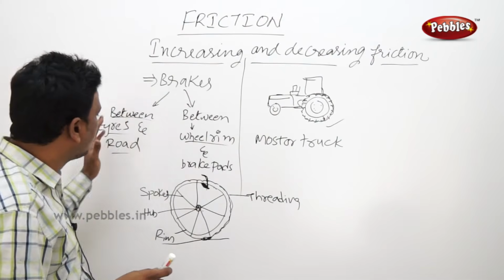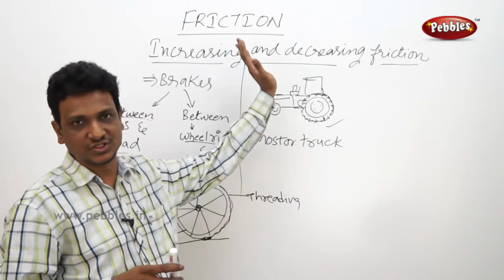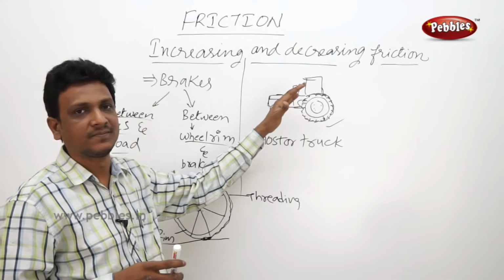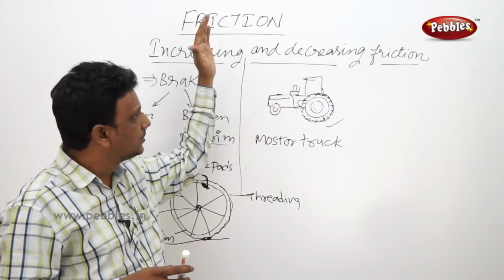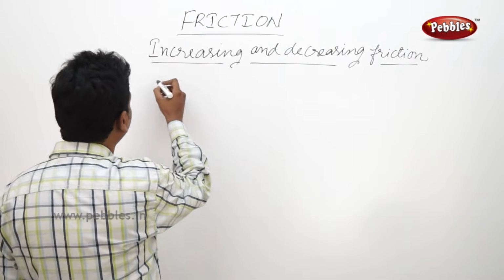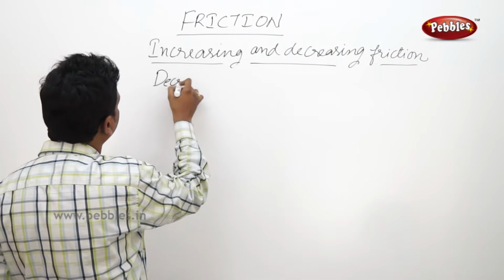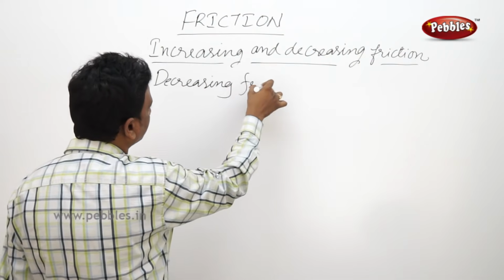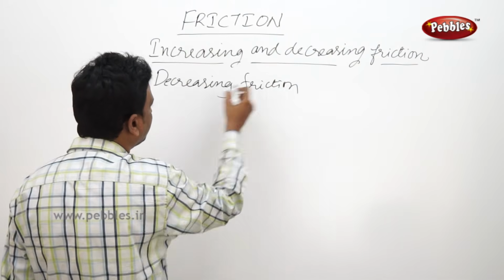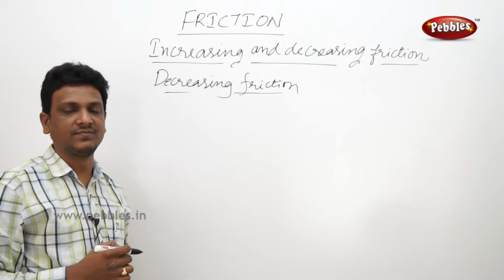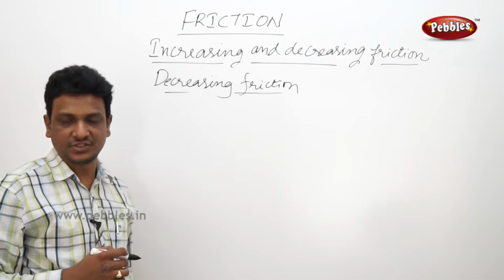Here we have seen there are so many ways by which we can increase the friction. In the same way, we have some techniques, some kind of technology to decrease the friction. Let us see what it is. So, decreasing friction. What are the circumstances where we need to decrease the friction?